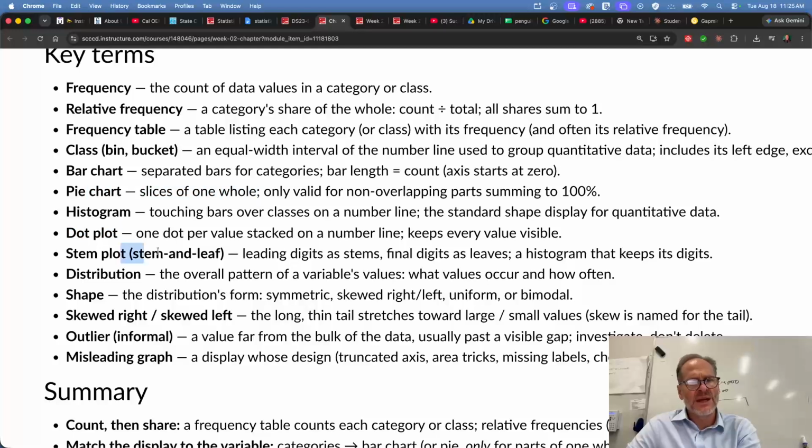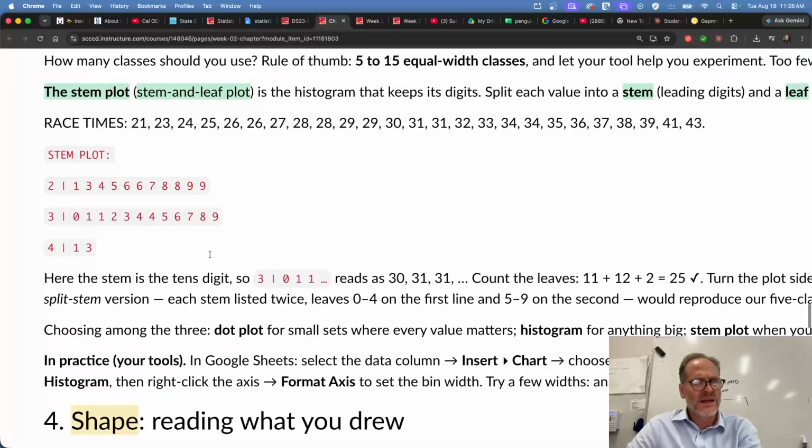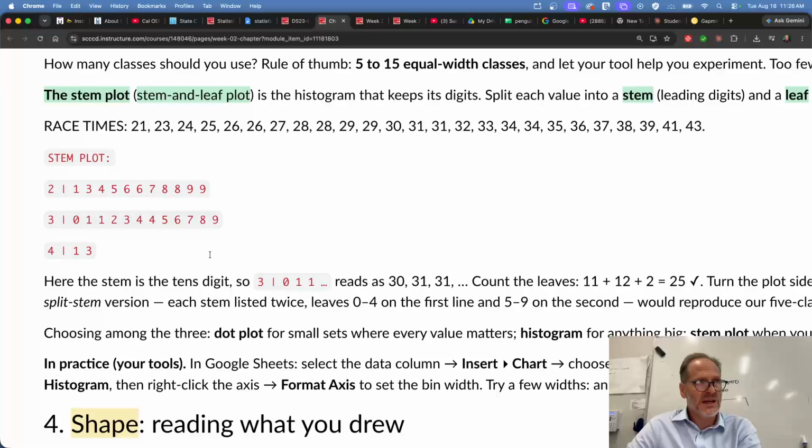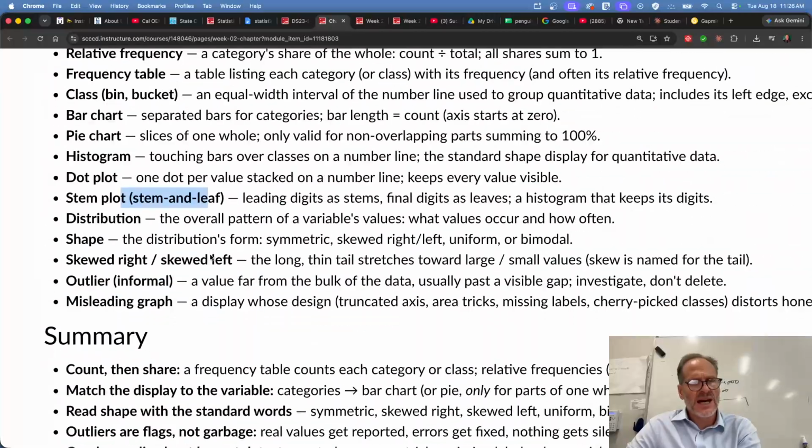And we have a stem and leaf display, right? And we remember what that looks like. Right there's the stem and leaf display. And then we also have a distribution, the overall pattern of the variable's values. And we have the shape, symmetric, skewed left, skewed right, uniform, bimodal. And we have skewed right, skewed left, and outliers, and misleading graphs.